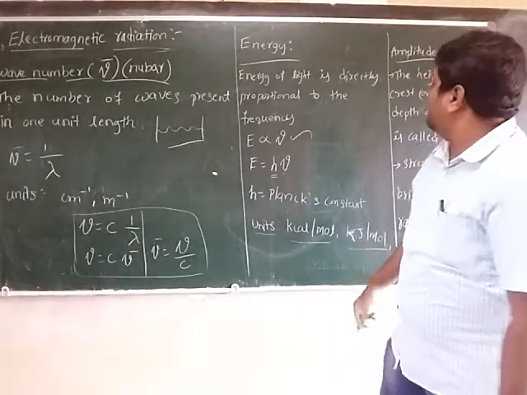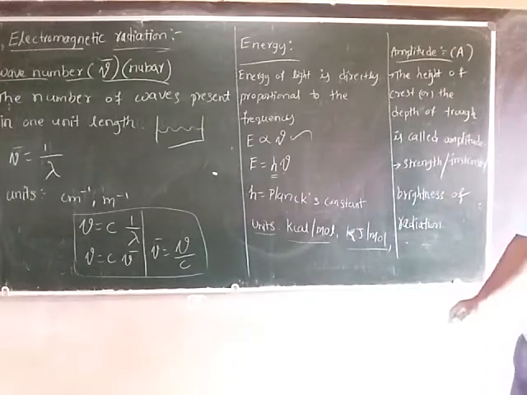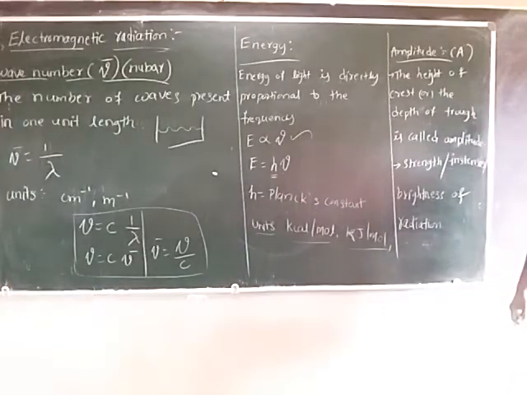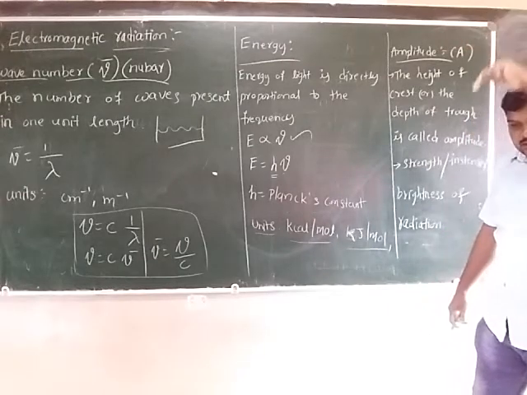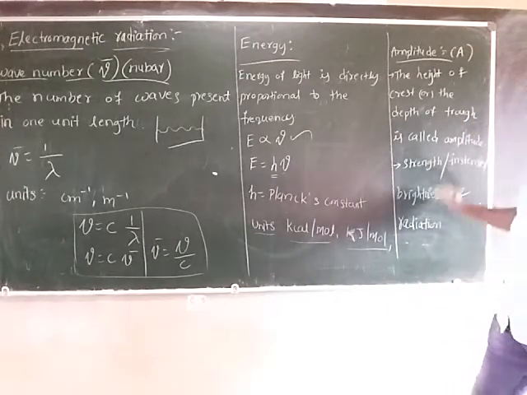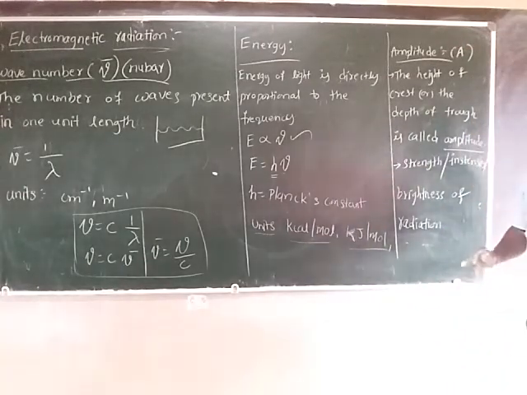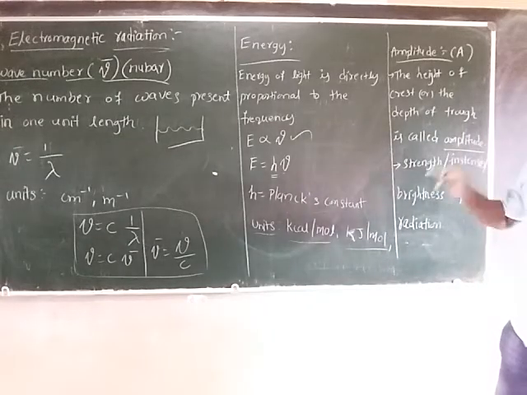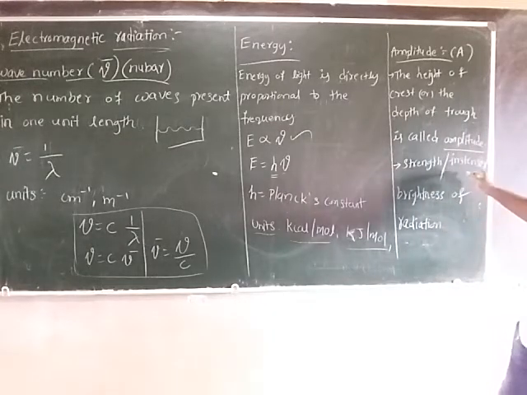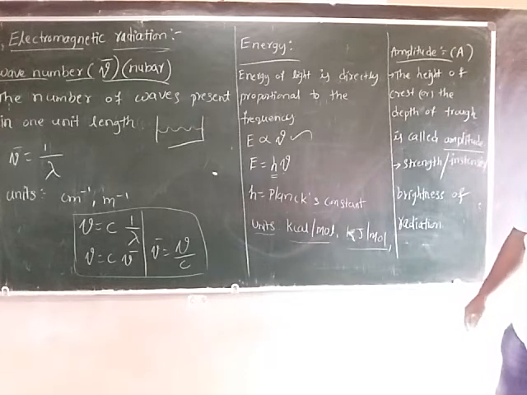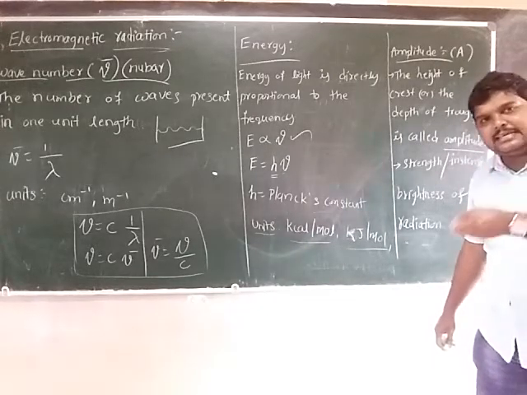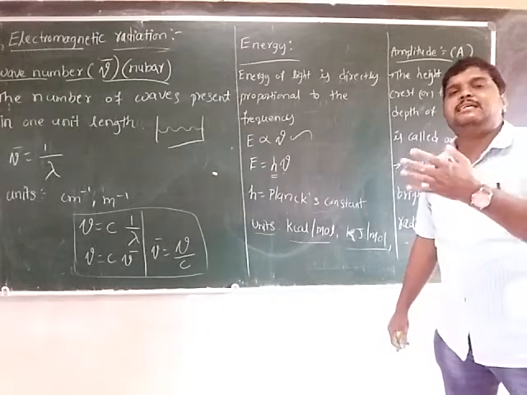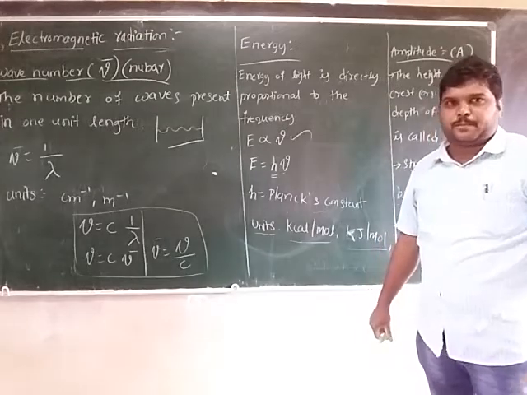Next, another one, amplitude. The height of the crest or the depth of the trough is called amplitude. This indicates the strength or intensity or brightness of the radiation.